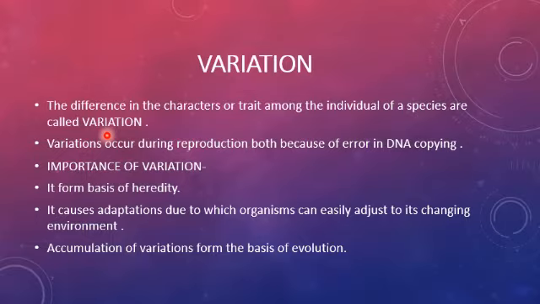But while DNA copying, if there is an error, then we become different from our parents. So variation occurs during reproduction because of an error in the DNA copying. Because of that there is some difference, and that difference is known as variation.